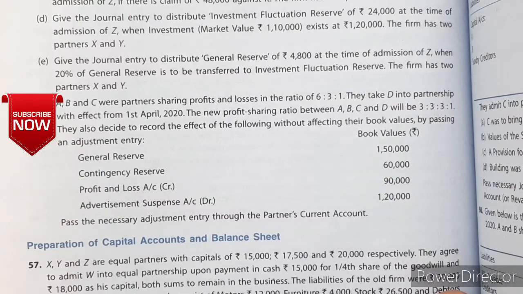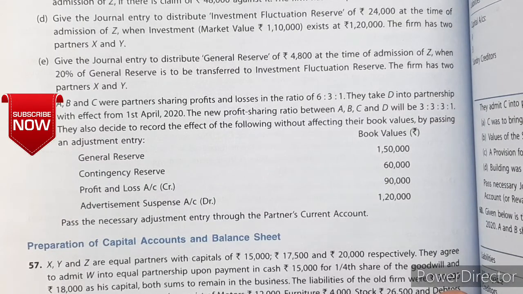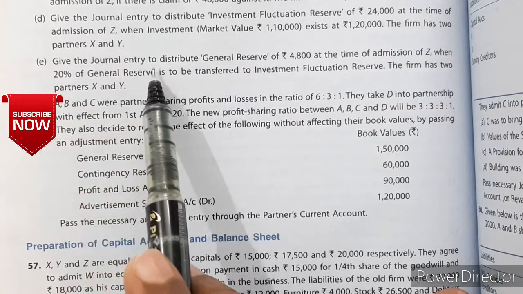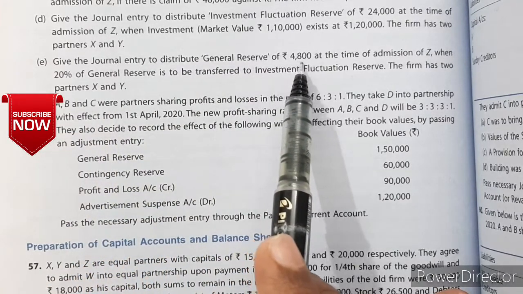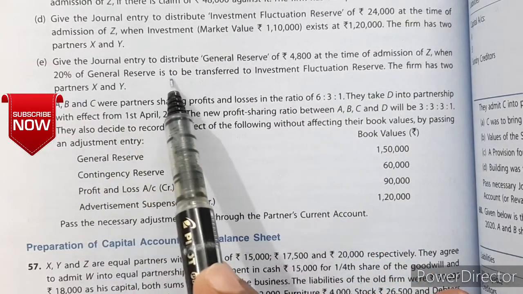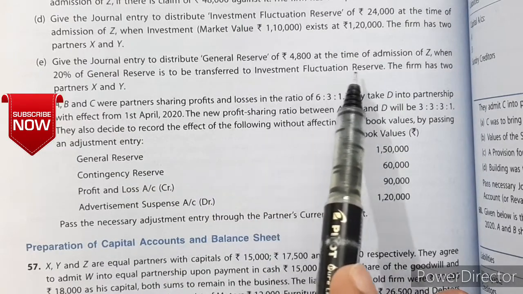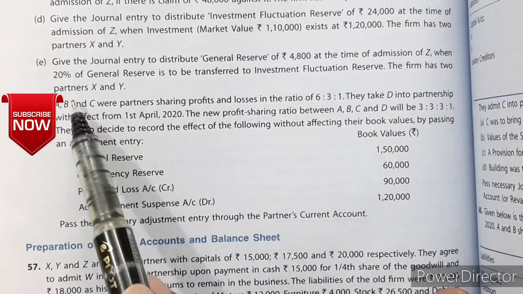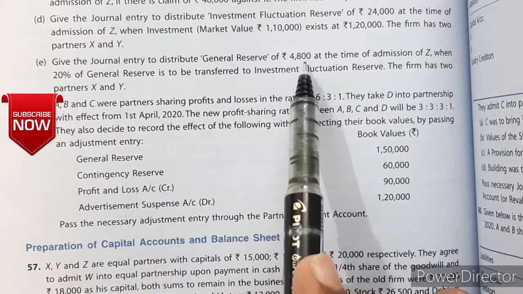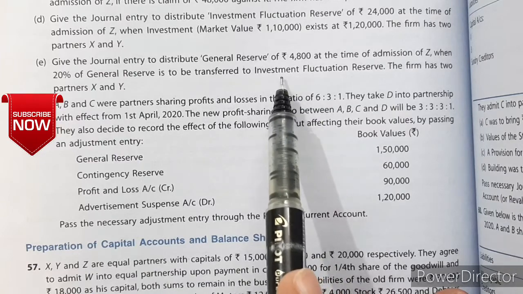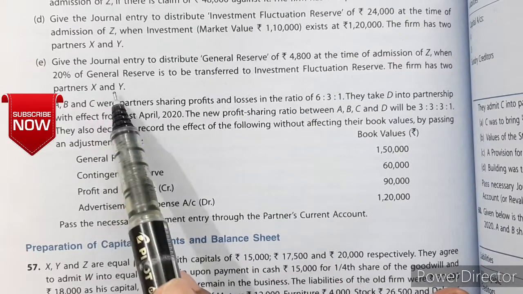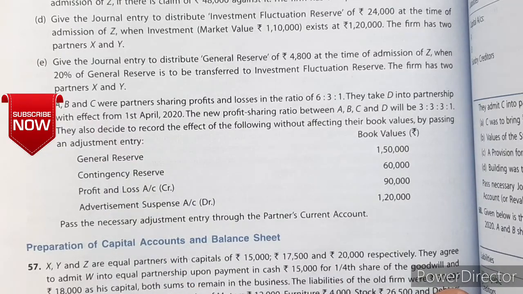Now let us see question number 56E. Give the journal entries to distribute general reserve of rupees 4,800 at the time of admission of Z, when 20% of general reserve is to be transferred to investment fluctuation reserve. The firm has two partners X and Y. Now the firm wants that out of this 4,800, 20% should be converted into investment fluctuation reserve, and the balance should be given to X and Y in their profit sharing ratio. Let us see.